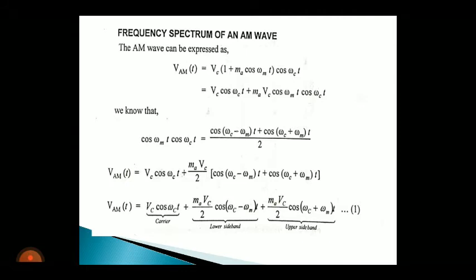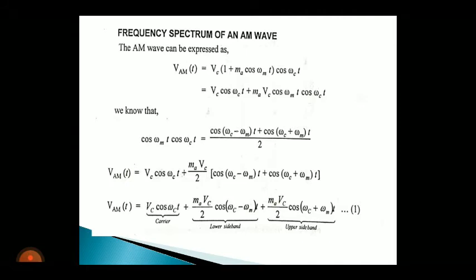Now expand using the formula: cos A cos B is equal to cos of A minus B plus cos of A plus B, the whole divided by 2.